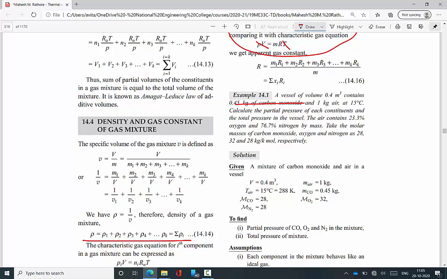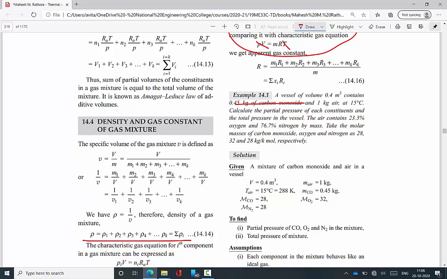Now solve the problem. A mixture of carbon monoxide and air in a vessel of V equals 0.4 meter cube, mass of air equals 1 kg, and temperature of air 15 degrees Celsius, which is converted to Kelvin, because the equations are all in the unit of Kelvin.